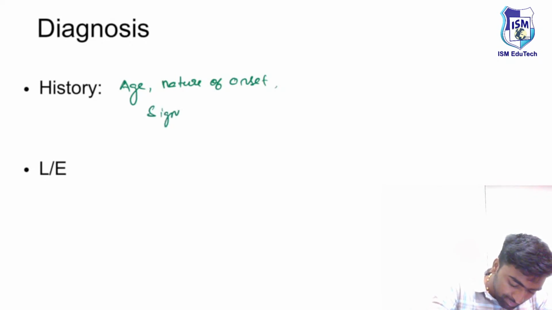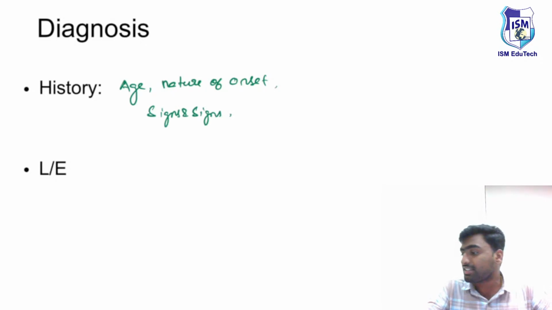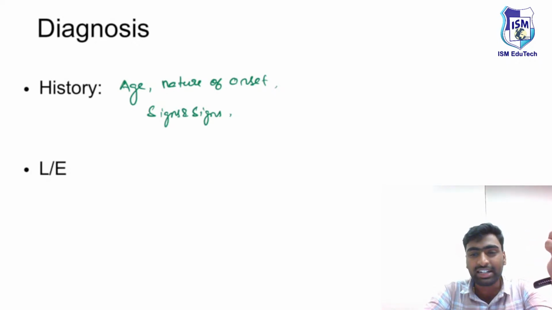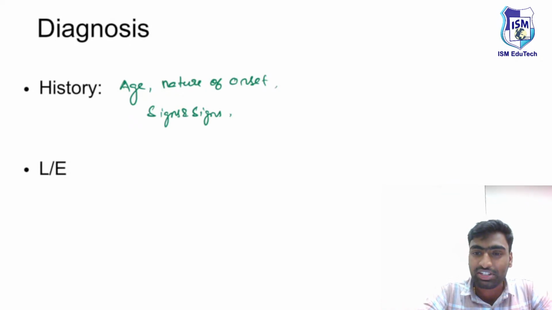Then associated signs and symptoms. For example, in a case of orbital cellulitis, if there is any inflammation, there will be rubor, color, dolor, and tumor. Means there will be redness, there will be a swelling, there will be a temperature. So these are the features suggestive of it. So in a case of cellulitis, it will be presenting with this kind of signs and symptoms.